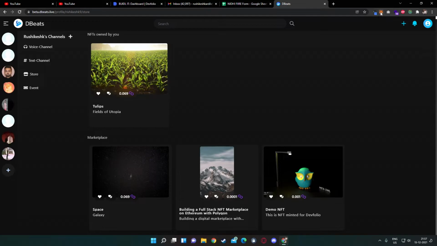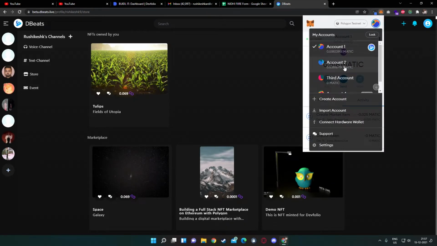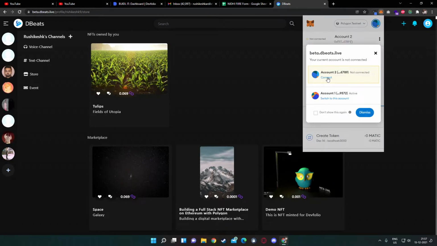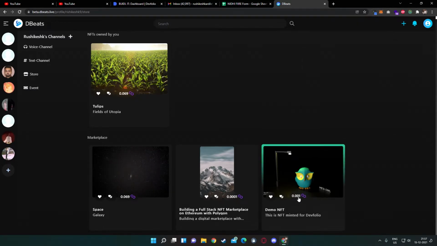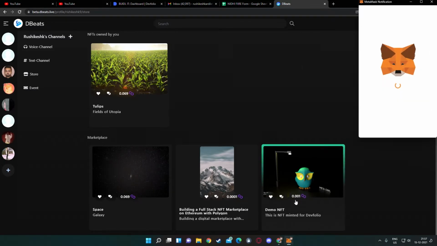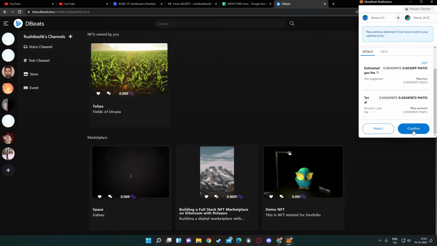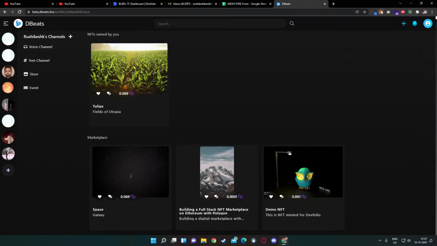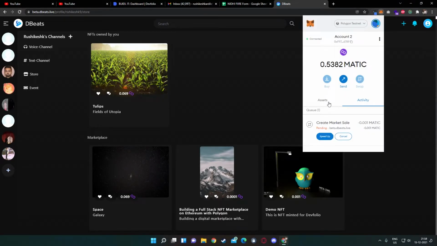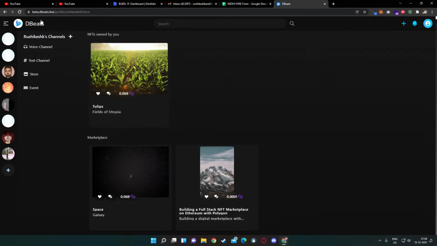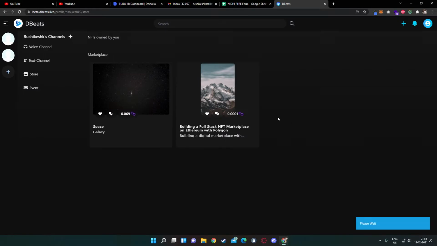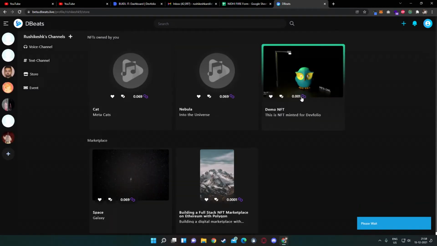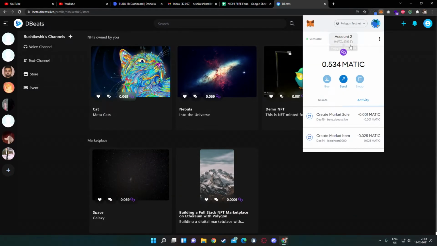Now let's say I'll just switch my account wallet and I'll try to buy this NFT. So when I click this button here with the price of the NFT mentioned on it, I'll click confirm. Once it is done, this NFT now will be owned by me. So it has gone from the marketplace, and once I refresh this page, I can see that my NFT is now linked to my wallet address, to the wallet which I have logged in.